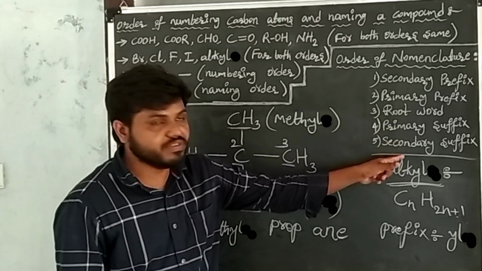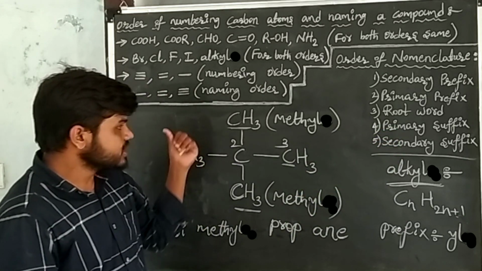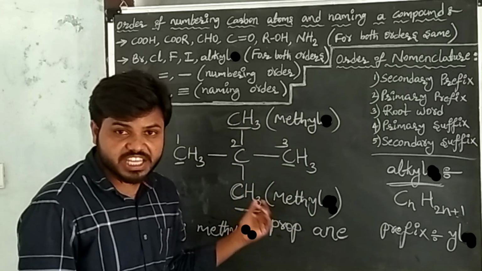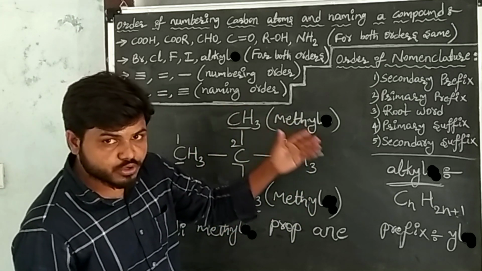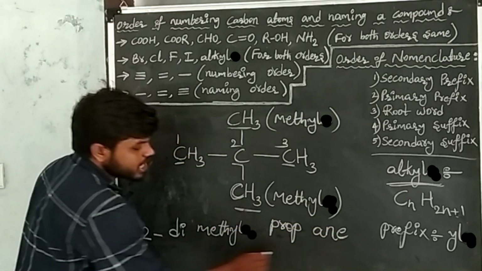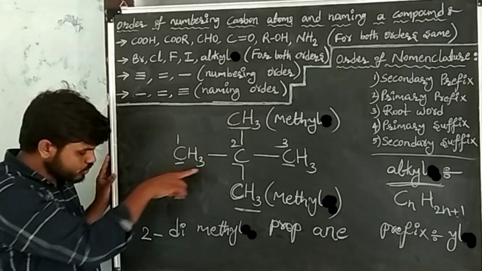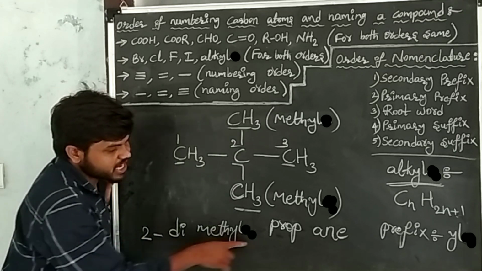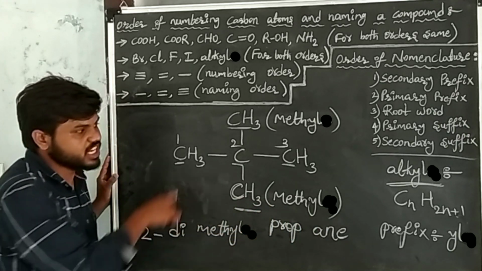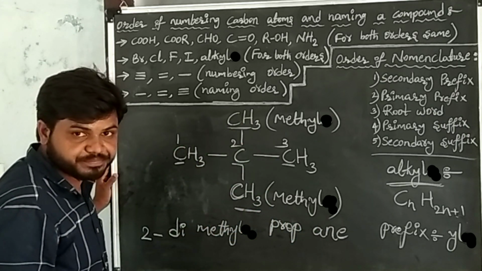After writing the primary suffix, go to the secondary suffix. Here the secondary suffix is functional groups. Functional groups are not present in the given carbon compound. So this is our required IUPAC name of the given carbon compound, that is 2,2-dimethylpropane. 2,2-dimethylpropane is the IUPAC name of the given carbon compound.